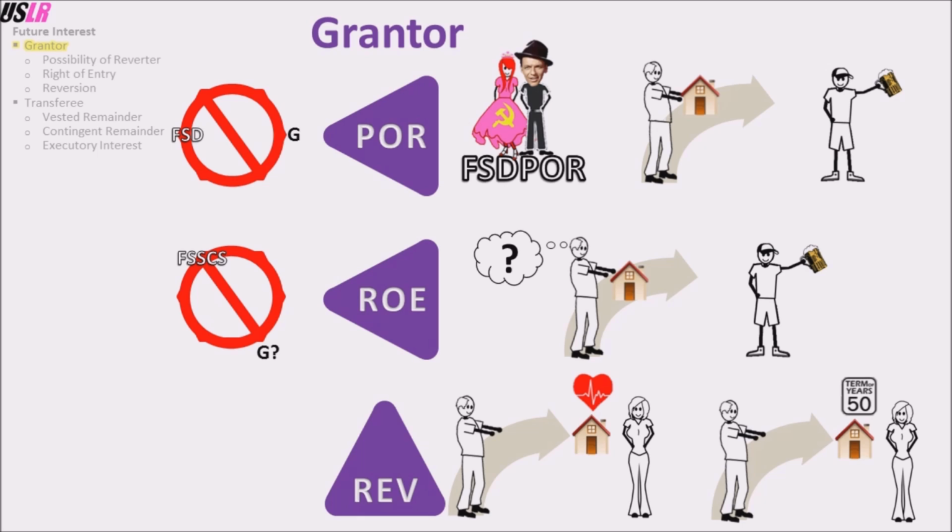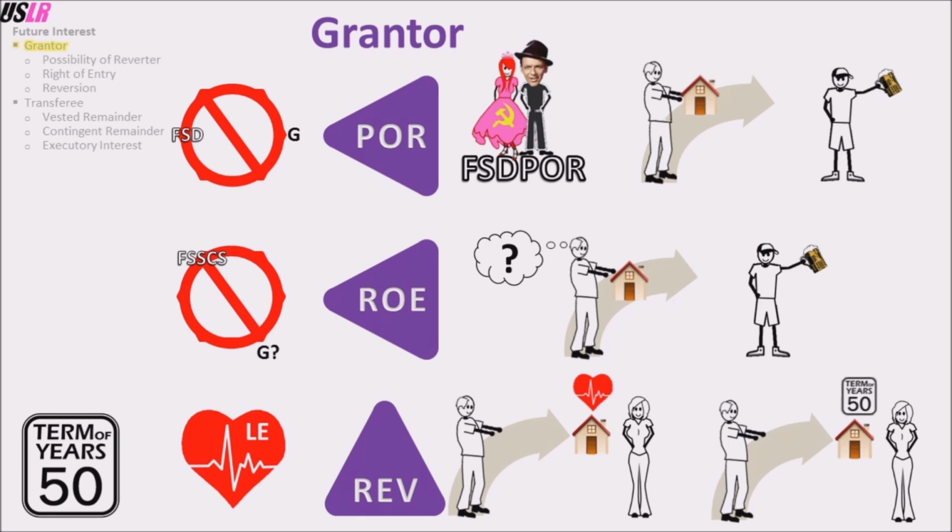The reversion cannot be paired with a fee simple determinable because the possibility of reverter holds that spot, and a reversion cannot be paired with a fee simple subject to condition subsequent because the right of entry holds that spot, and a reversion cannot be paired with a fee simple subject to executory limitation because a third party's executory interest holds that spot. So the only possible pairings that are left are the life estate and the term of years. Thus, the reversion can pair with them.